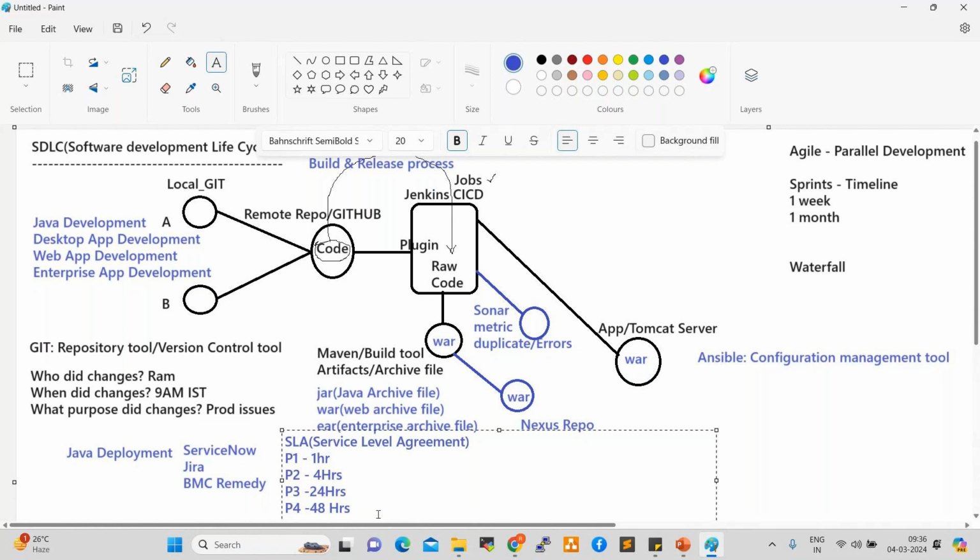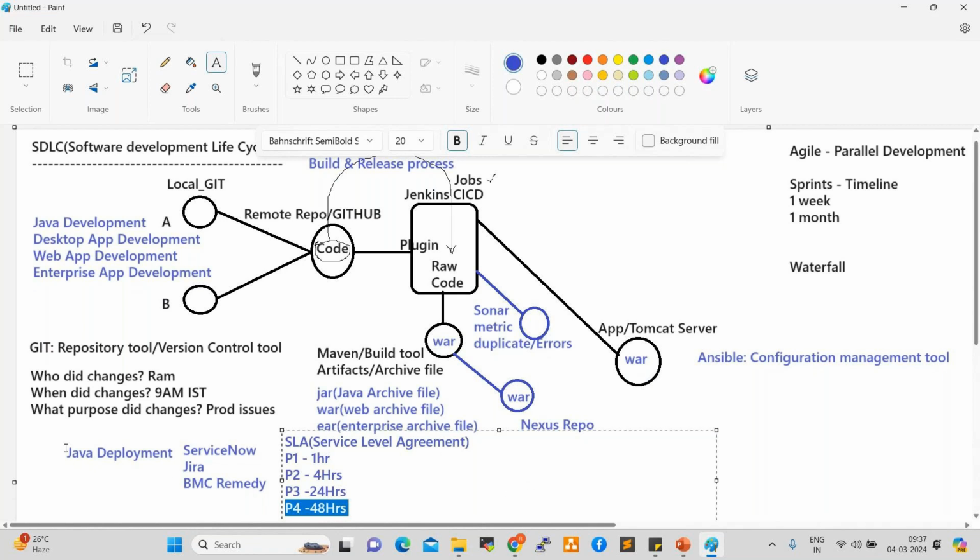For example, when we talk about a P1 ticket, any critical production issue that happens should be completed within 1 hour, right? If any deployment fails or anything goes wrong, P2 tickets will be generated, and within 4 hours that should be completed. Any major deployments happening should be completed within 24 hours. P4 is non-critical. Like this, SLAs are designed.